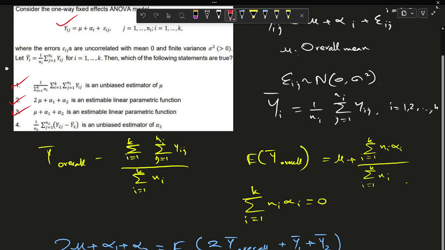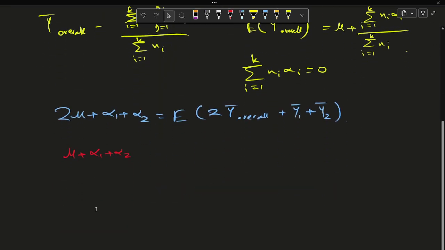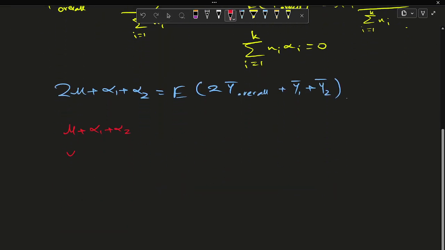Now we have to think about our option 4. They are telling us that 1 by n2 summation from j equals 1 to n2 of y2j minus y2 bar is an unbiased estimator of alpha 2. The given term, y2j minus y2 bar, has mean 0 because it represents the deviation from the group mean y2 bar.